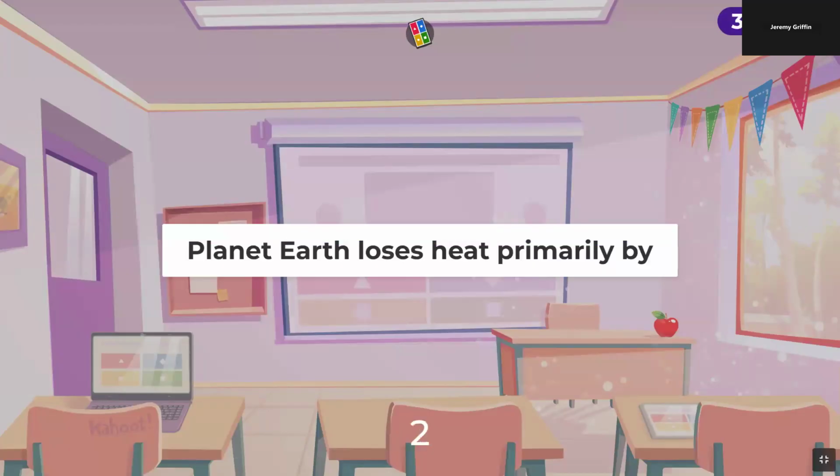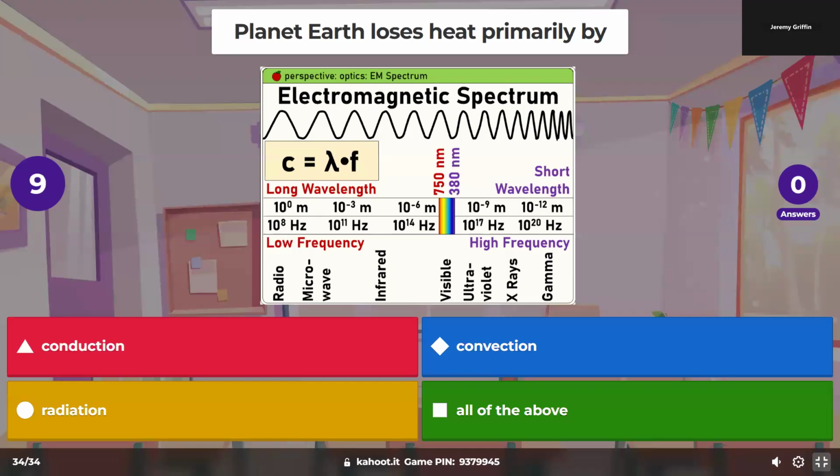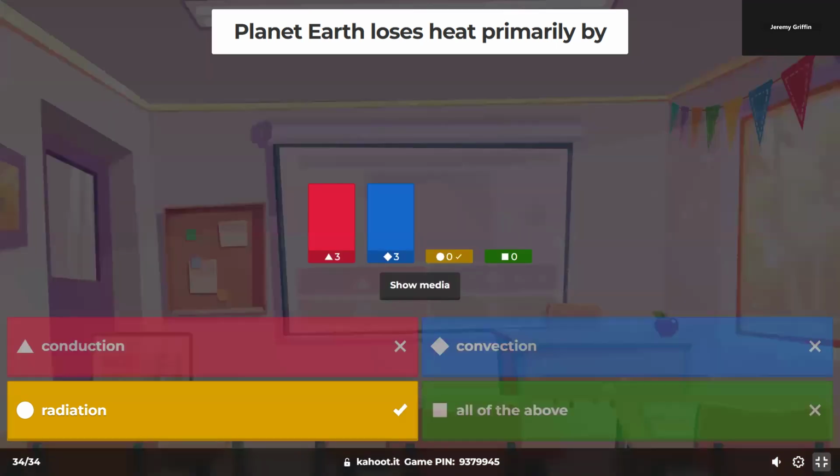Planet Earth loses heat primarily by... well, wouldn't it also have to be electromagnetic radiation? Right? Same thing. Because Earth is surrounded by the vacuum of space, so it's not conduction, it's not convection. Okay? So I'm going to call it three main sources of thermal energy. There's the sun. The sun's radiating energy across space to Earth. So that's one source of energy.